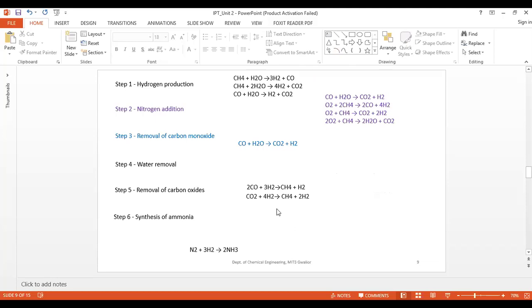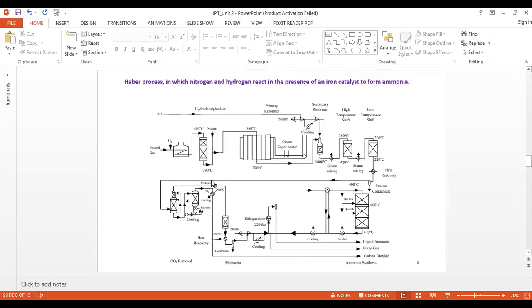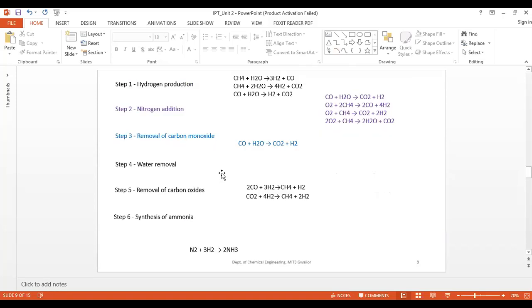And step four is water removal. Whatever steam is coming is heated here, and the gas mixture is further cooled to about 40 degrees Celsius, at which temperature the water is condensed and removed.